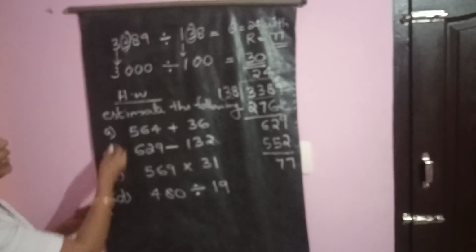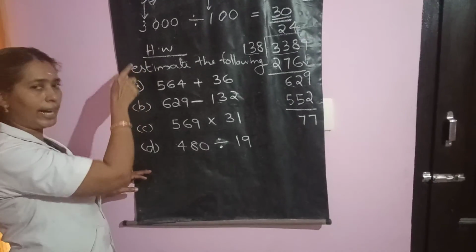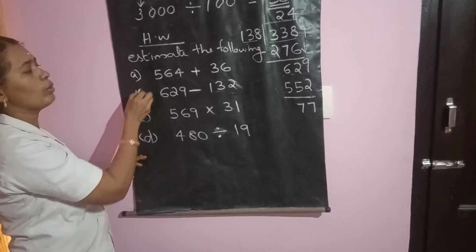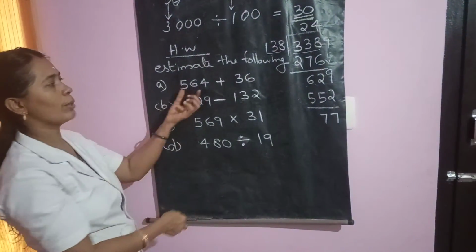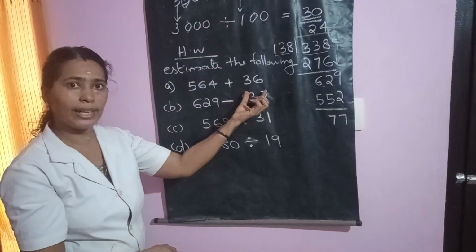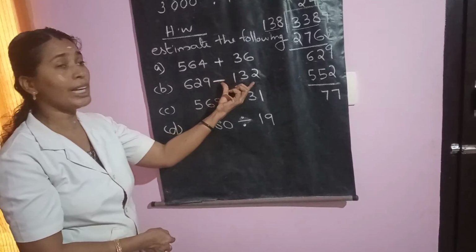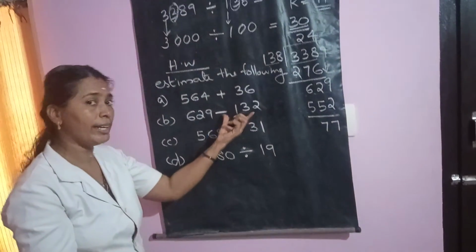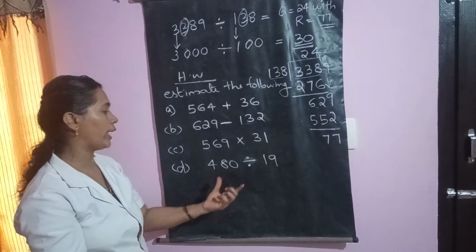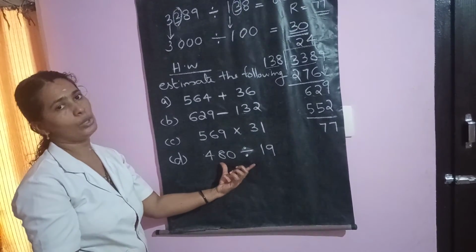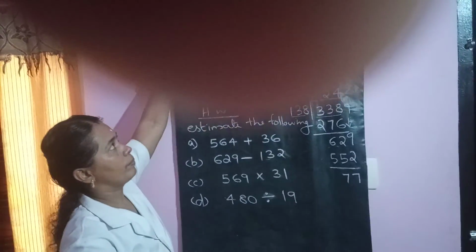Then these are homework questions for you, because almost all the questions from your checkpoint have been done. That's why these 4 questions are homework for you. Watch the video carefully and write the questions also. 564 plus 36, estimated sum is needed. Then 629 minus 132, estimated difference is needed. 569 into 31, estimated product. Then the estimated quotient. Try to answer all these. Okay, thank you.